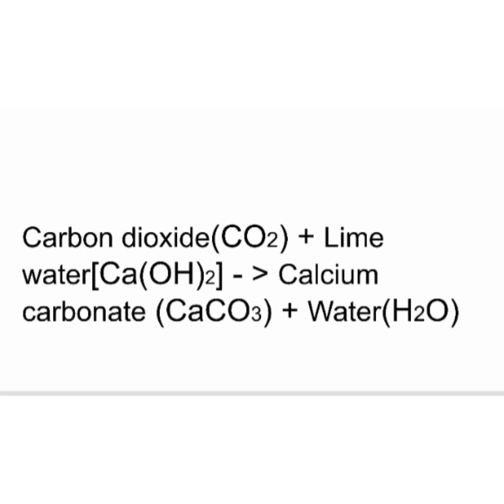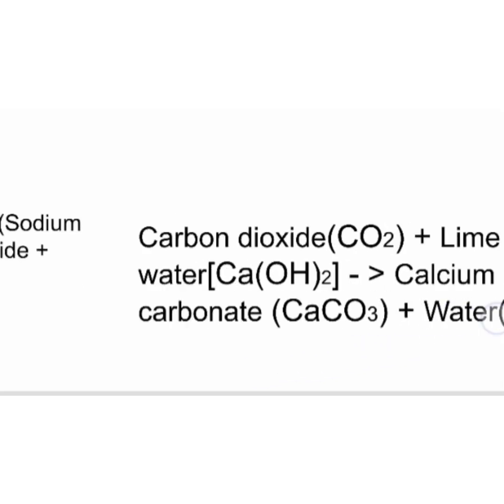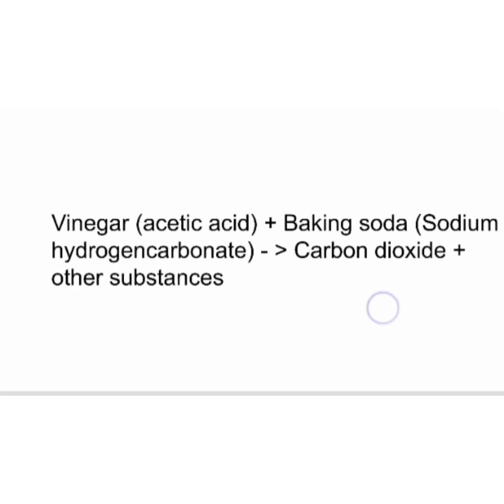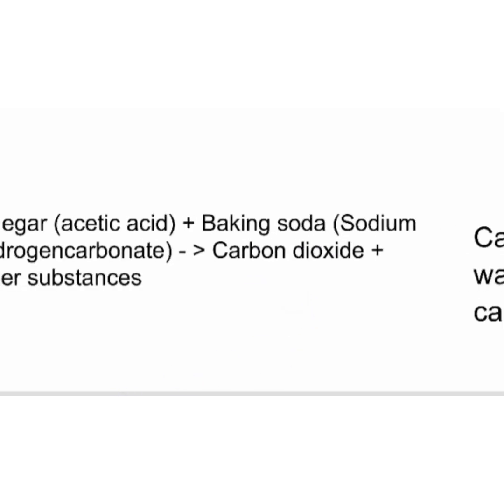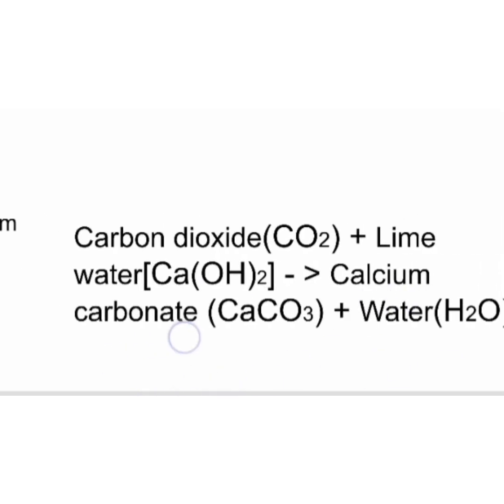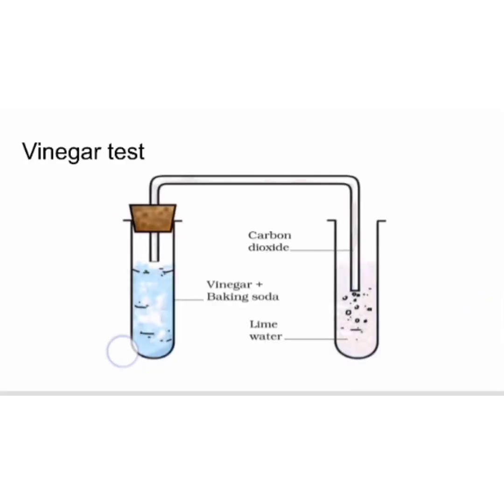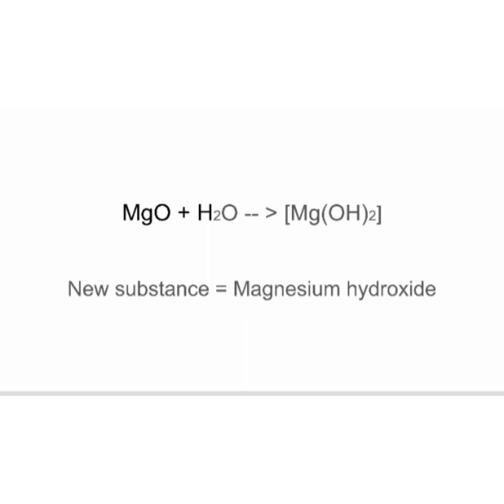Here also new substances are produced. What are they? The calcium carbonate and the carbon dioxide. In the first reaction, carbon dioxide is produced. That is the new substance. Here the calcium carbonate is produced. That is the new substance. In all these activities, some new substances are produced, right?